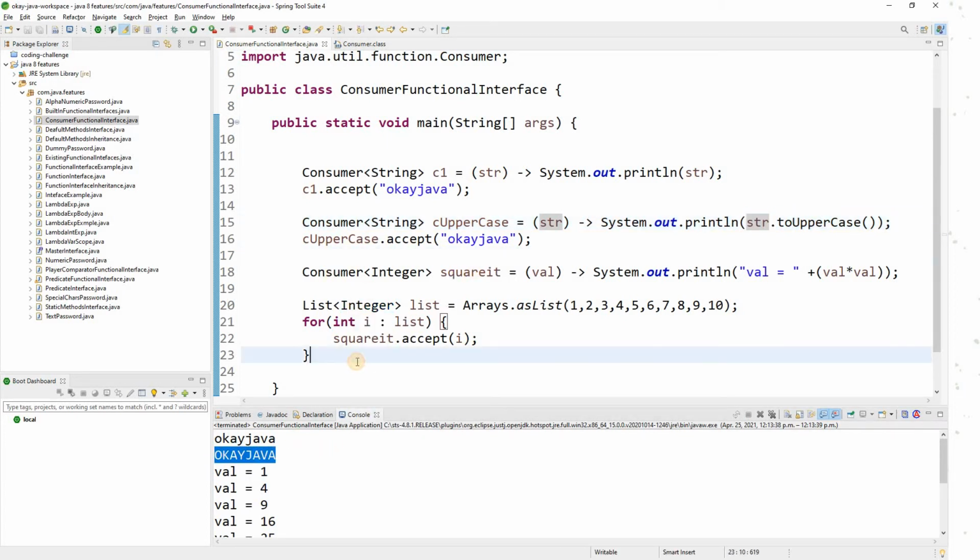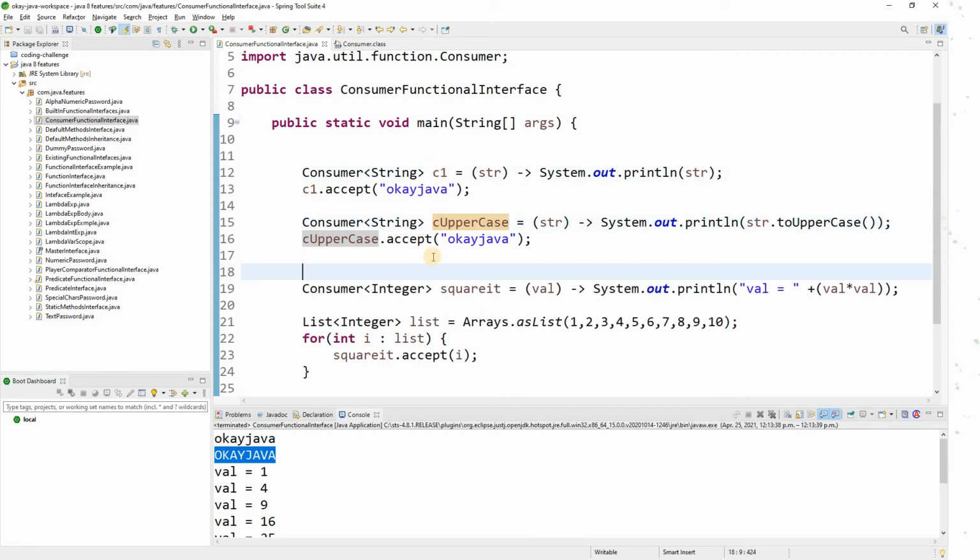Now, here I actually want to talk about something called andThen. By using andThen you can apply multiple consumers on a single value, on one value. But let me give you one more example here.